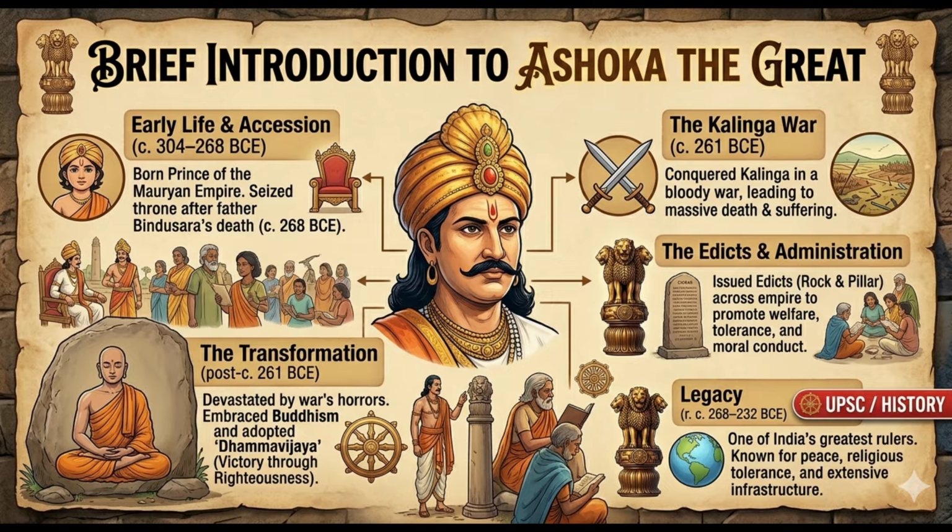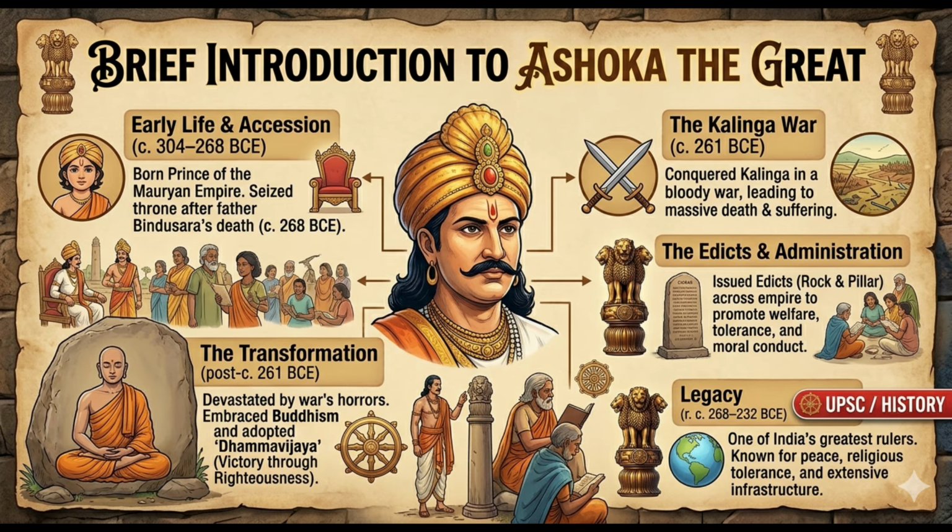He was among the 101 sons of Bindusara. It is believed that he killed 99 of his brothers, took the throne of the Mauryan Empire in 268 BCE and became the king. During his reign, he fought many battles, but the one battle of Kalinga that he fought around 261 BCE became a turning point in his life.